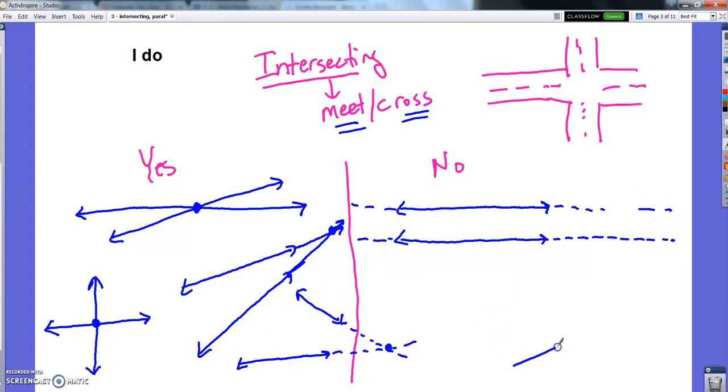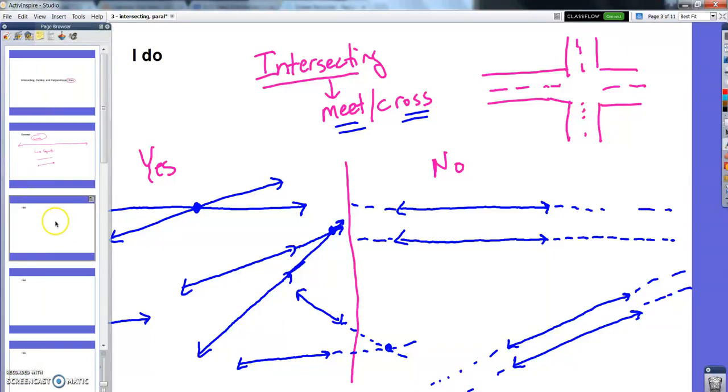I don't see one, and there wouldn't be one if I kept going. Same with like these. Right? No matter how far I go, those lines will never end up meeting each other, ever. All right? So that's an intersecting line.